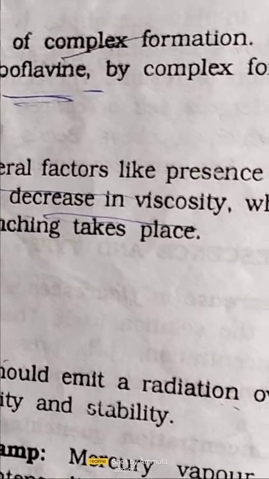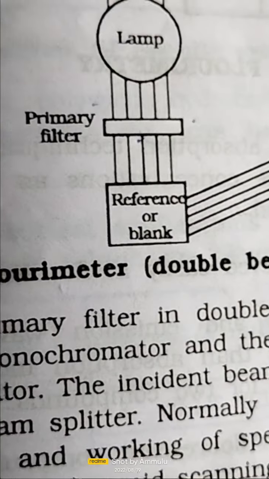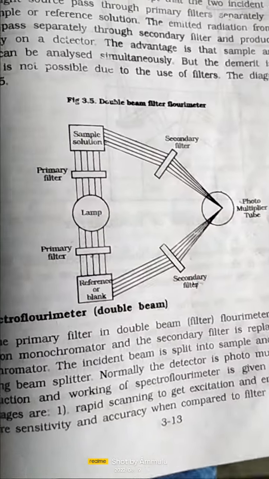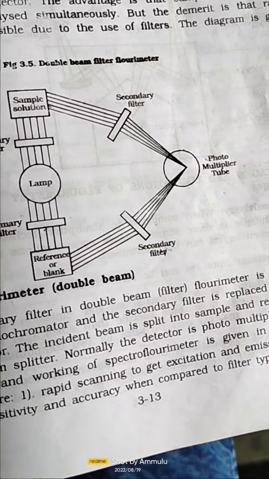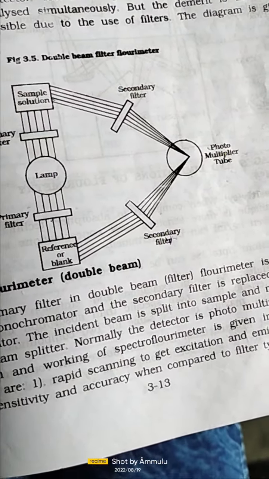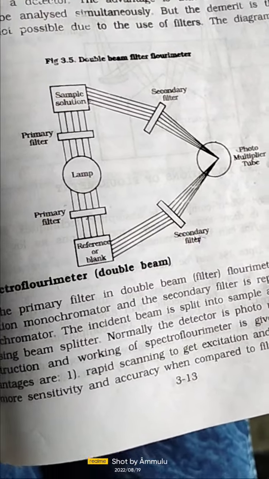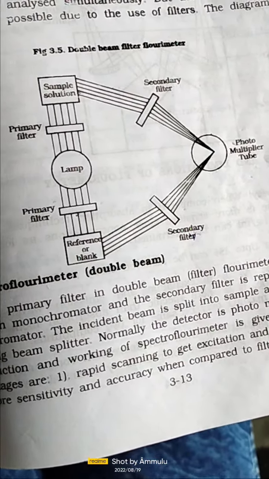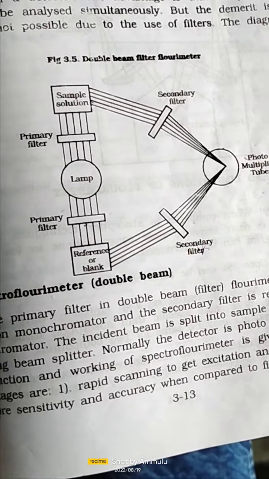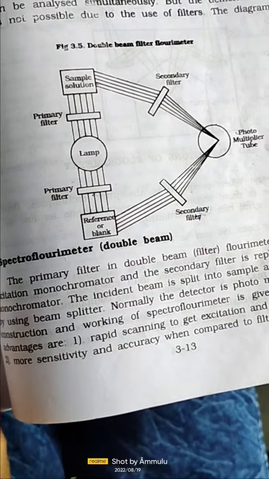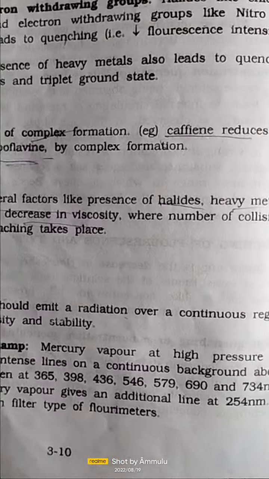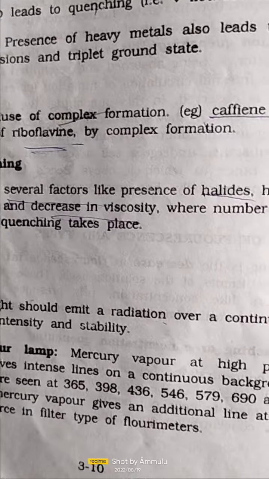And here we can see the instrumentation of quenching. This is the main instrumentation of the quenching. We already know the major parts in the instrumentation; there are 5 major parts. They are source of light and filters, monochromators, sample cells, detectors, amplifiers or readout devices.